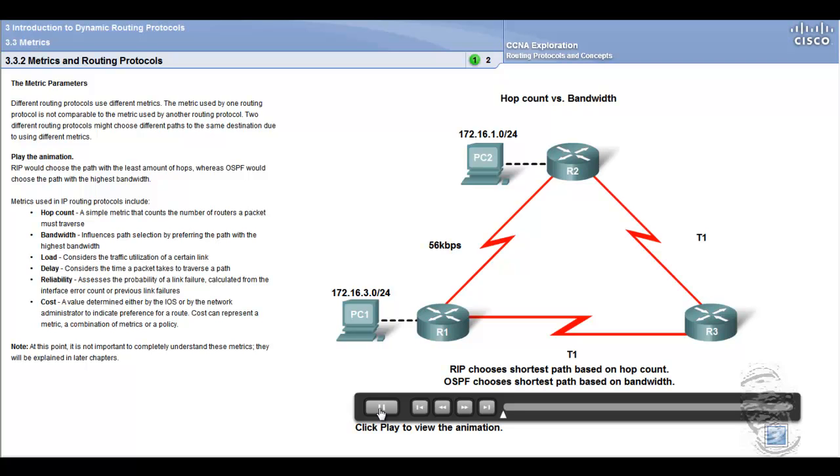Bandwidth influences path selection by preferring the path with the highest bandwidth. Load considers the traffic utilization of a certain link. Delay considers the time a packet takes to traverse a path. Reliability assesses the probability of a link failure, calculated from the interface error count or previous link failures. Cost, a value determined either by the IOS or by the network administrator to indicate preference for a route. Cost can represent the metric, or a combination of metrics for policy.